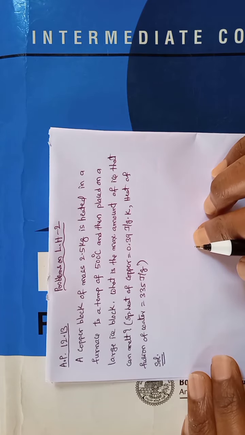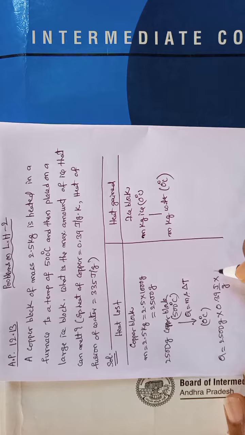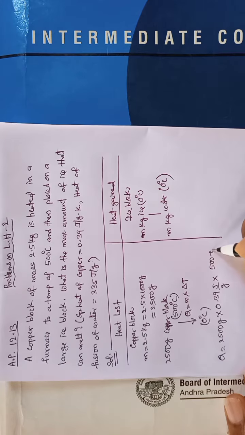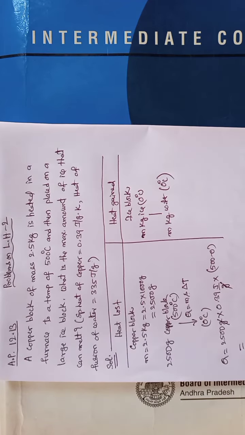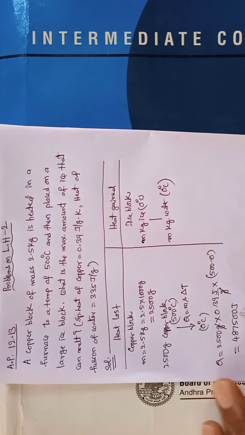Now let us calculate the heat lost. Mass, specific heat of copper 0.39 joule per gram, change in temperature 500 minus 0. Now gram and gram get cancelled, so we get this much.